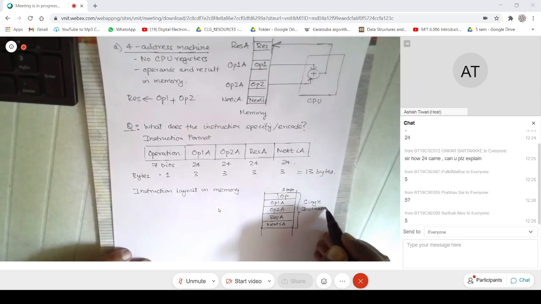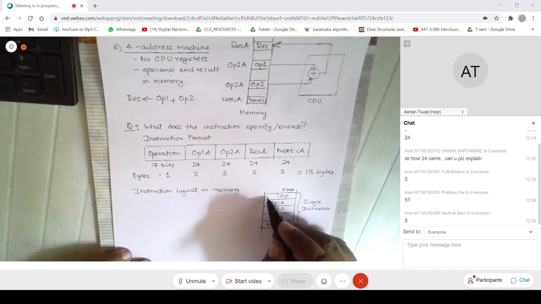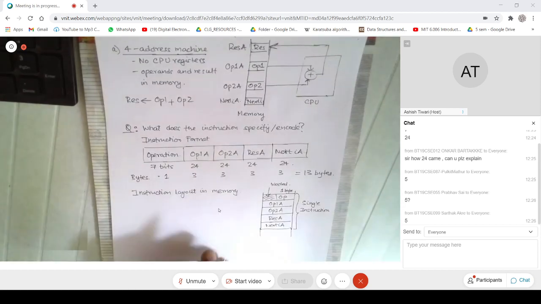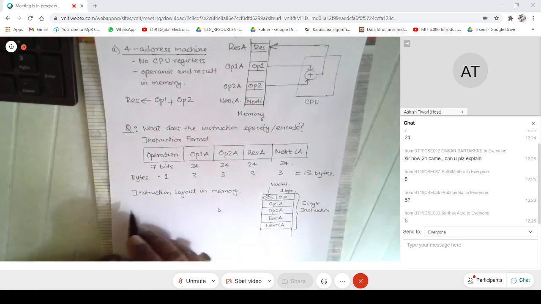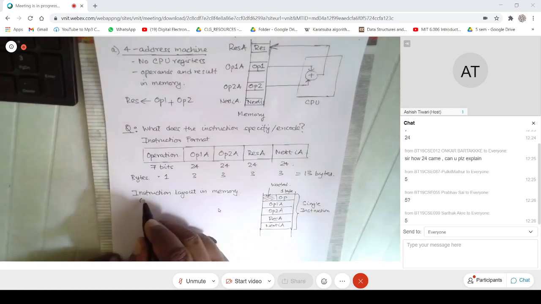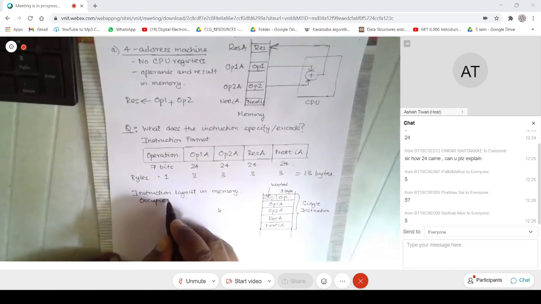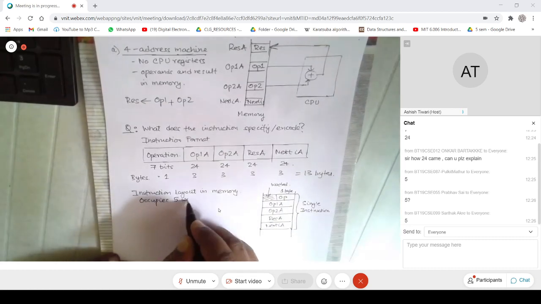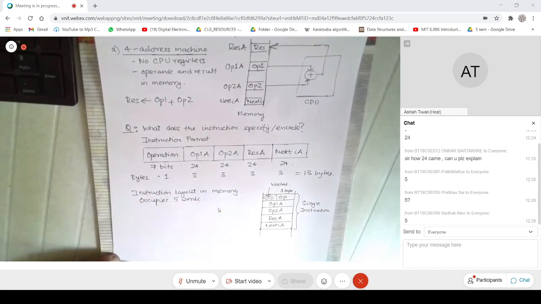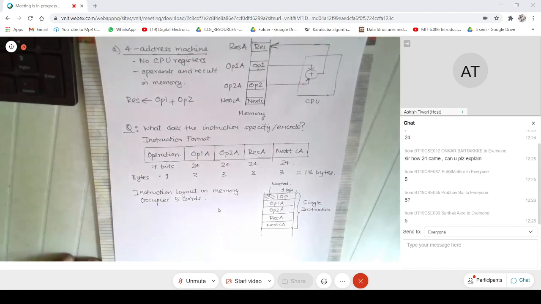If it is less than a word, it would be wasted. So the instruction layout in memory occupies 5 words. Okay, this is one observation that I can make.